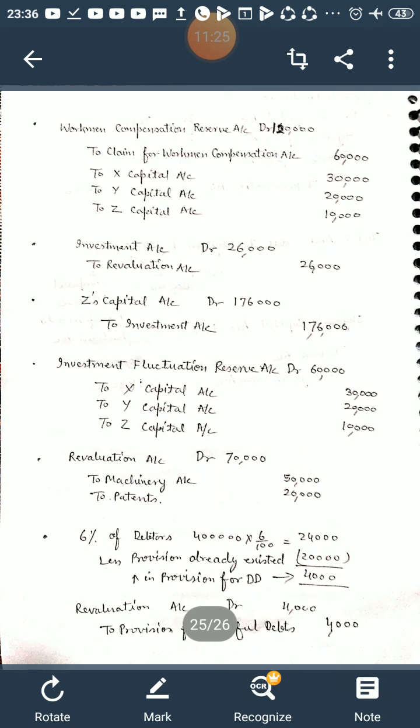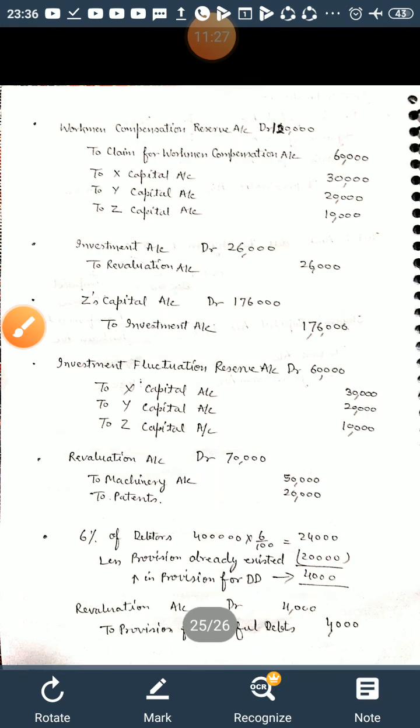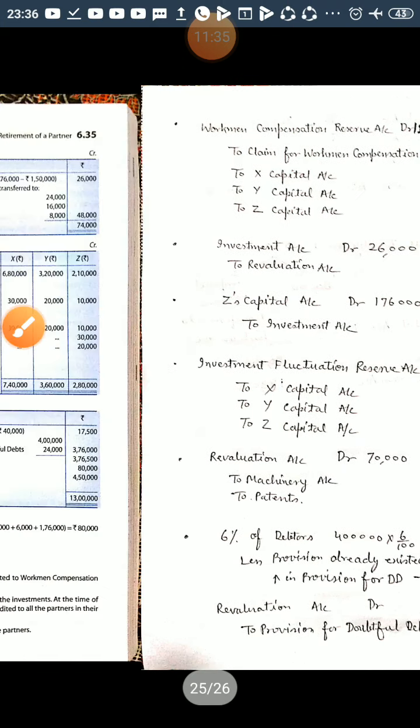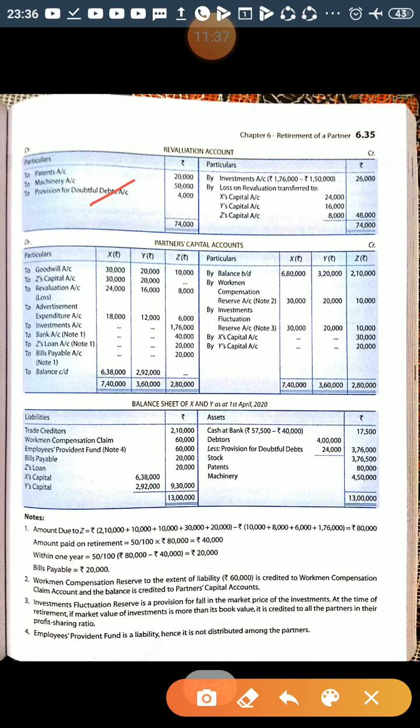So increase in provision is a liability. Provision is a liability and it is a loss for the business. So revaluation account is debited to provision for doubtful debt 4,000. So in the revaluation account debit side we will put to provision for doubtful debt 4,000, and in the balance sheet we will write debtors 4 lakh less provision for doubtful debt. It is increased by 4,000, that is 24,000, and the balance amount, that is 3,76,000, will be shown in the main column.